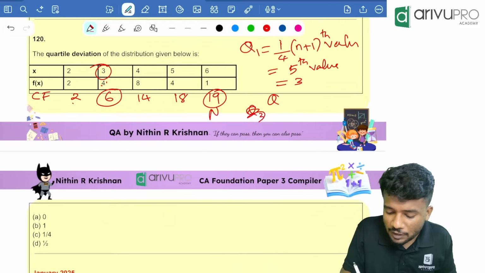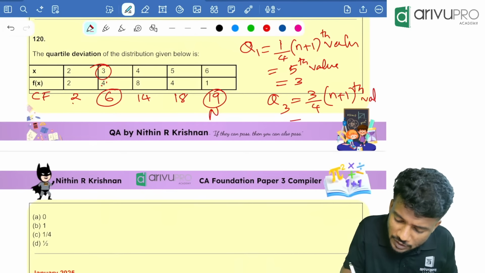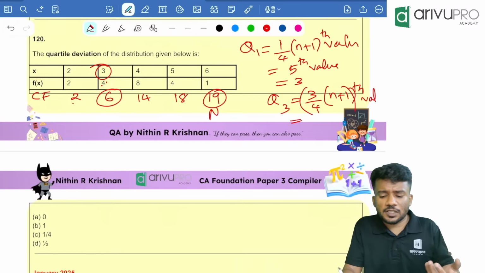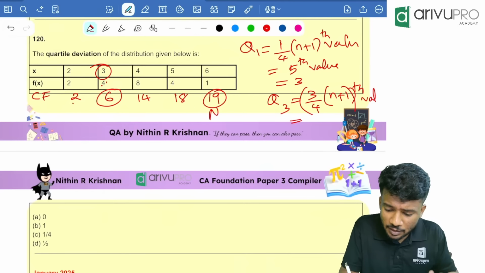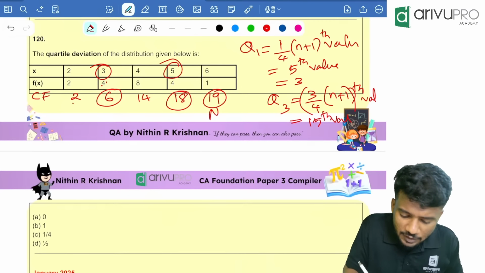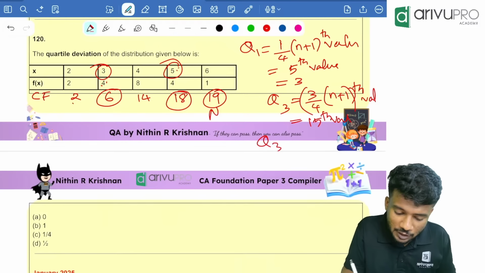Similarly, Q3 value we need to find. That is nothing but 3 by 4 into n plus 1th value, which is equal to n plus 1 is how much? 20. 20 by 4 is how much? 5. 5 into 3 is how much? 15th value. Next highest CF is 18. So corresponding x value is how much? 5. So Q3 value is equal to 5.